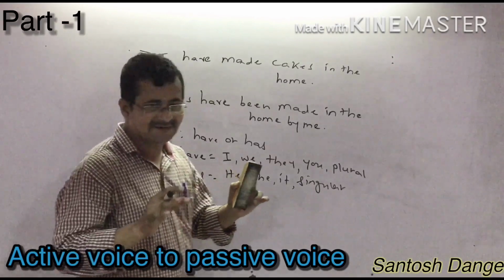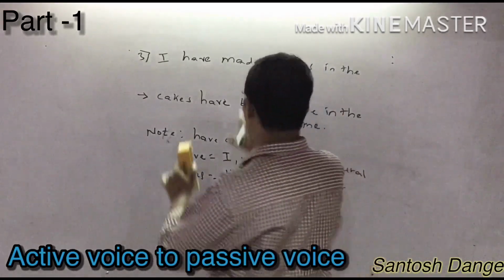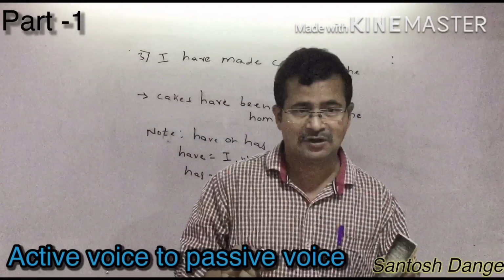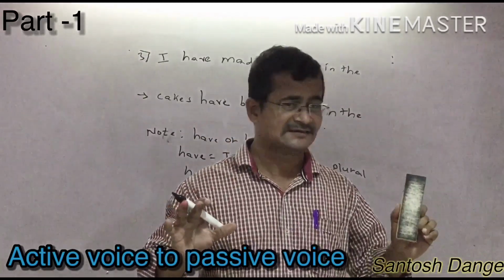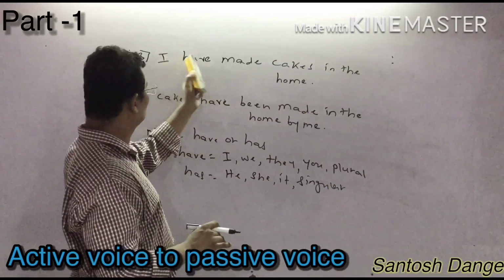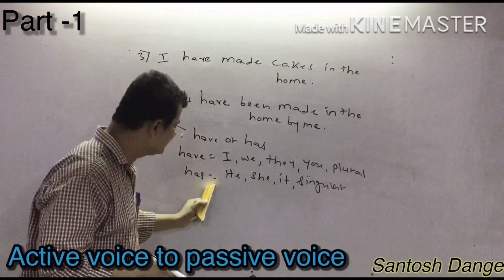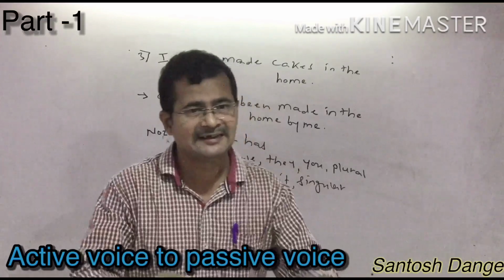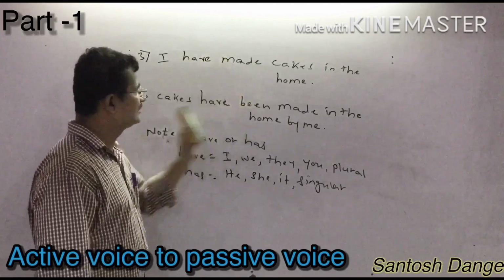It is a compulsory rule, because examiners are always trying to give such kinds of sentences, and students are always cheated by such sentences. Maximum of the time students are cheated by them. Whenever they have given have or has, you have to think either have or has according to this condition. You don't have to think for had. If they have given had, you can write had been as it is. But for have, you have to think according to the subject or object.